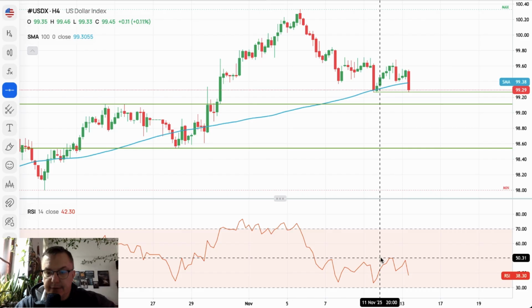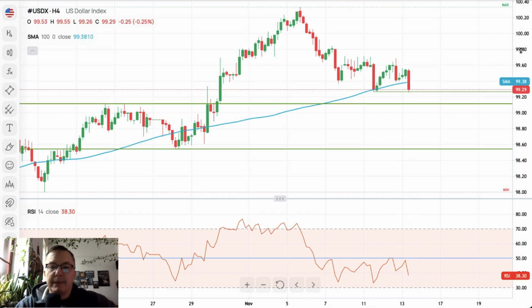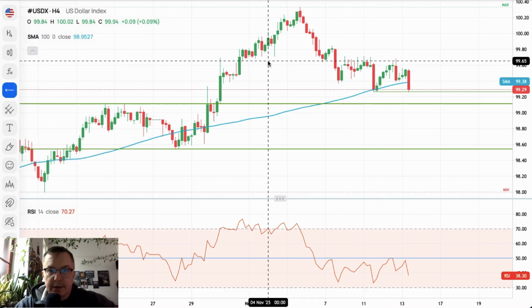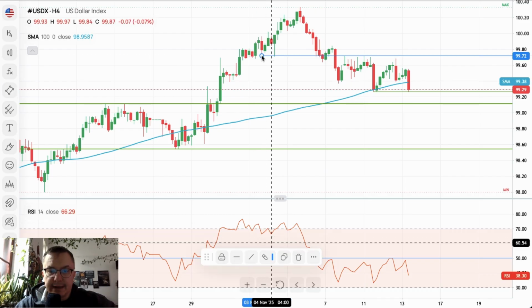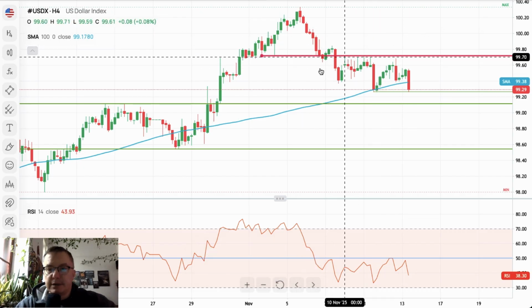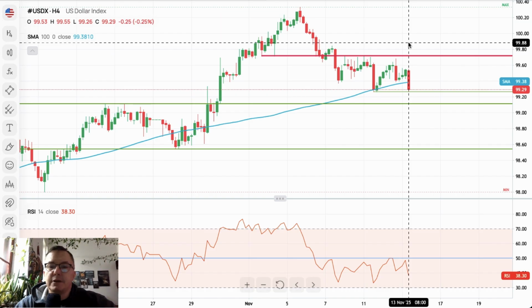It's clear as the sun, right? This is the level of 50, and every time we go towards this level, we are being smashed. So bears are in charge of this market in the short term. They are making pressure on this market, and the US dollar is under systematic pressure these days. There you go. Key technical resistance level here. Any breakout above this level, 99.72, is bullish, but first, they need to break above this level.